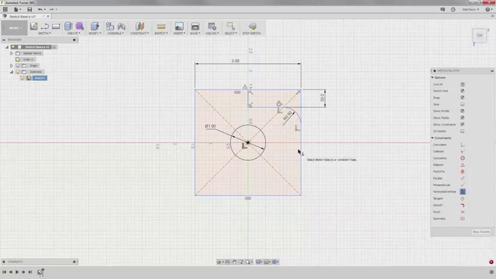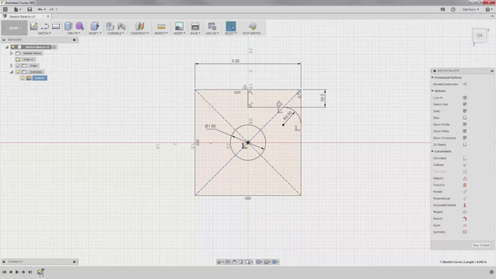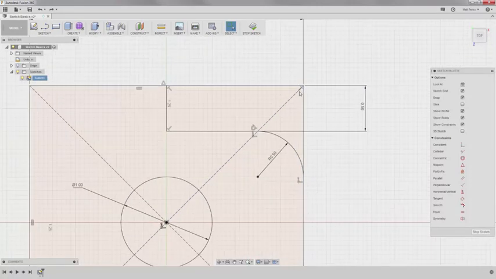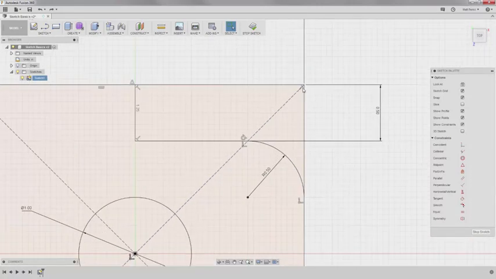The conflict is because there is still a perpendicular constraint in the upper right corner. However, it can be applied to the left side because there's no perpendicular constraint in that corner. I'll press Escape on the keyboard to stop the constraint tool. Now I will delete the perpendicular constraint in the upper right. When I selected it, I accidentally deleted my construction line, so we need to use Undo. To avoid this type of mistake, you might need to zoom in.